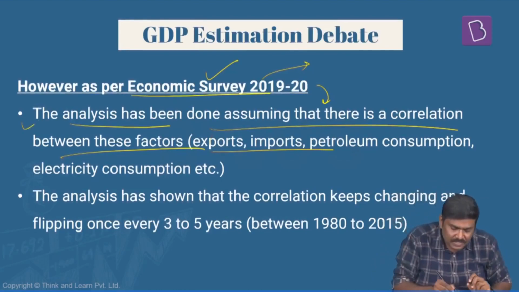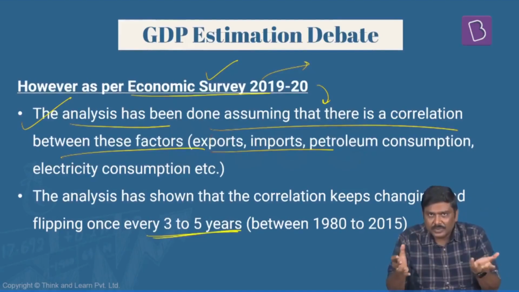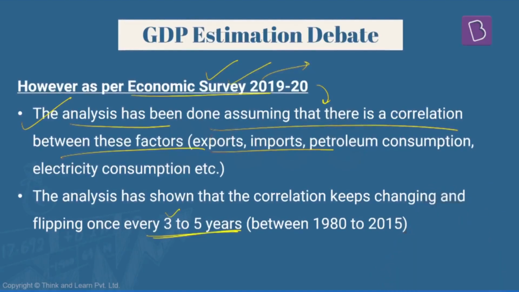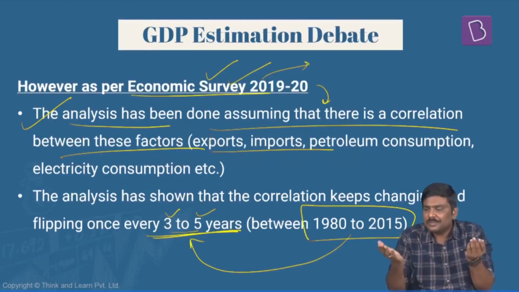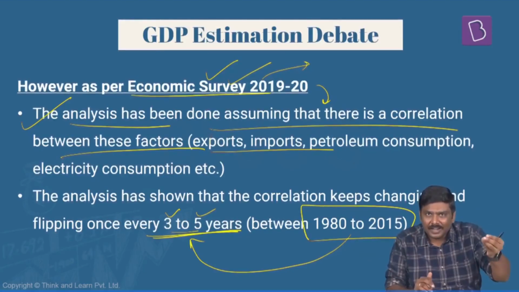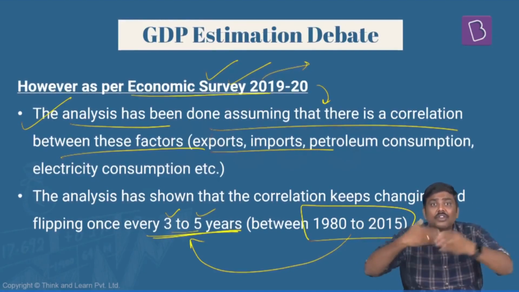But the analysis done by the economic survey has shown that in the majority of the countries considered, analysis conducted between 1980 and 2015, once every 3 to 5 years, the correlation that exists between employment, electricity, loans and GDP will flip-flop.